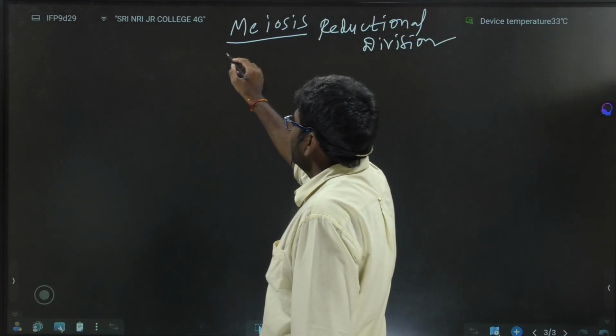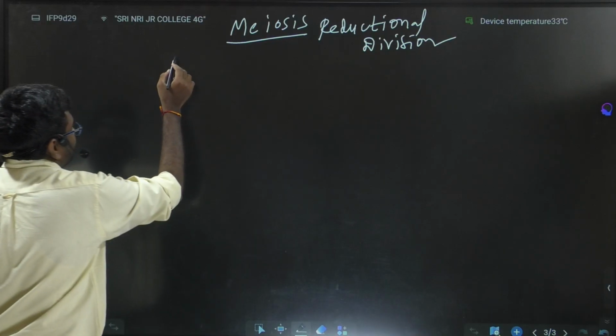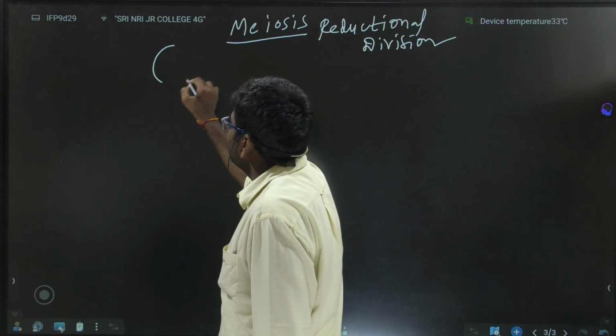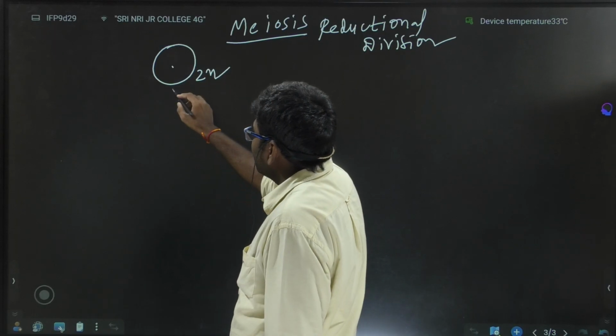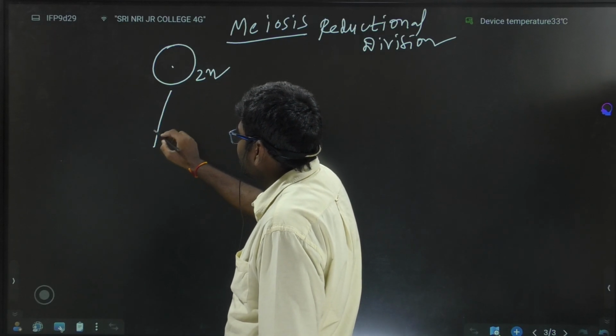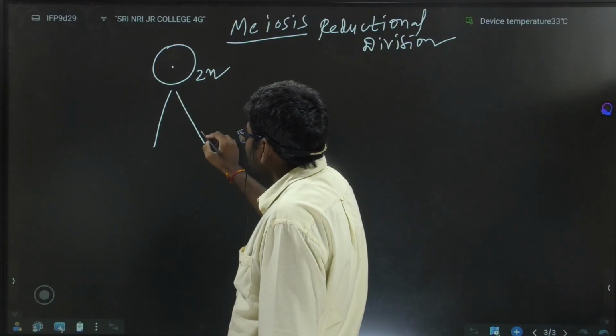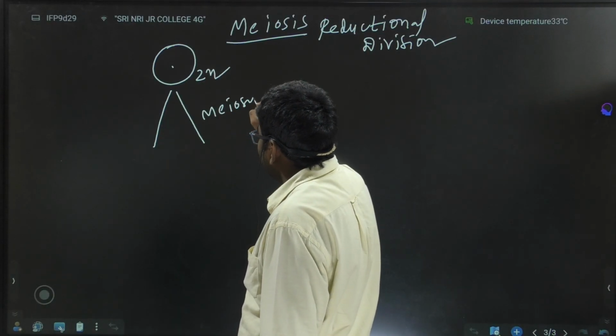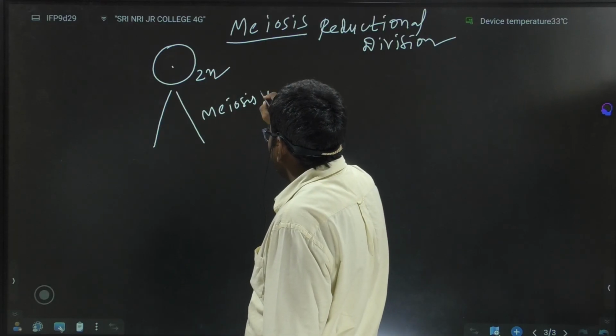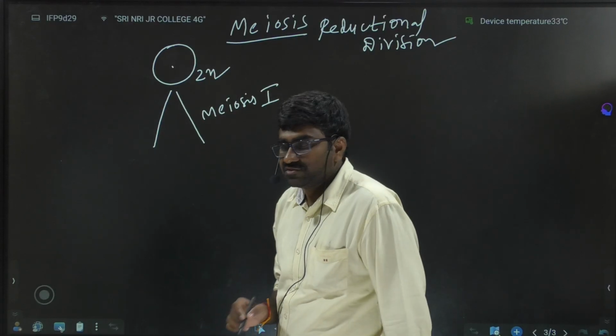For example, this is a parental cell. It undergoes meiosis division. Meiosis involves mainly meiosis 1 and meiosis 2.